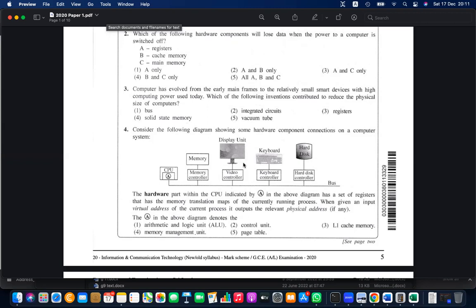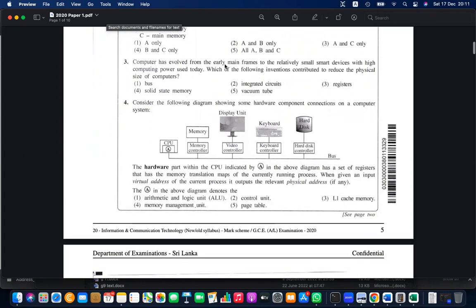Number 2, registers, no. Solid state memory, those are memories, nothing to do with that. SSD has contributed, but not drastically. HDD and SSD are small, yes, but that is not much use, though it is still slightly correct. Vacuum tube, no, it was very large.